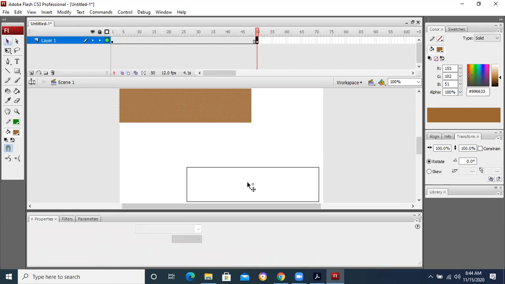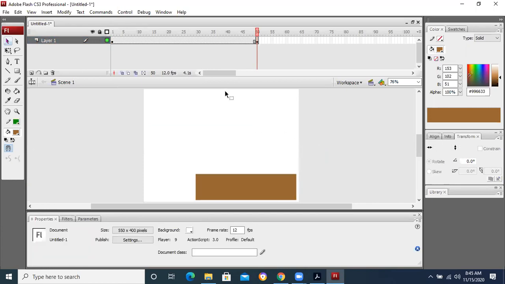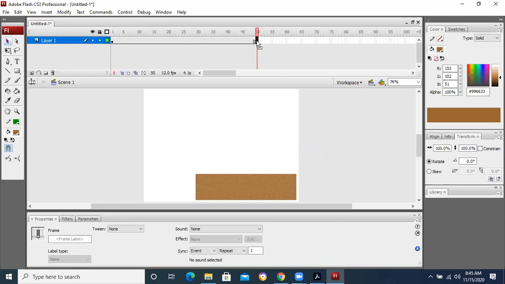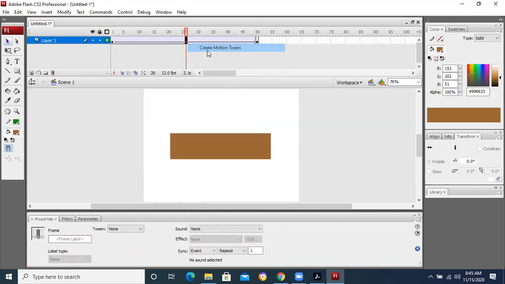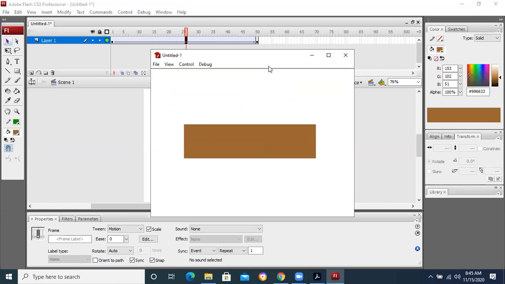How am I changing the position of the object? Just because of the selection tool, this tool. On frame 1 it is here and on frame 50 it is here. I will create tween motion, then it will move. So using the selection tool we can change the position.